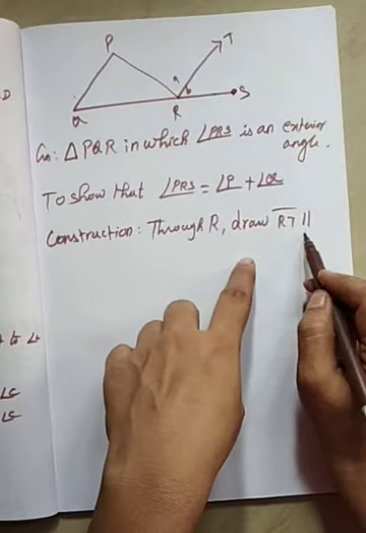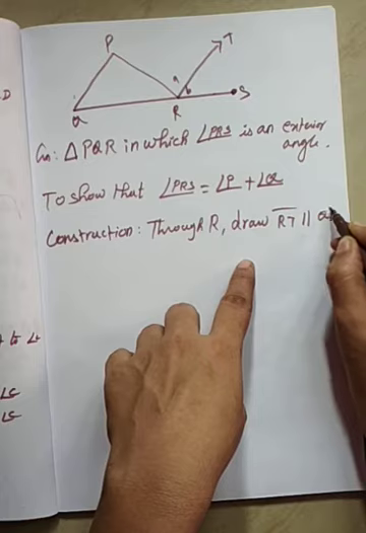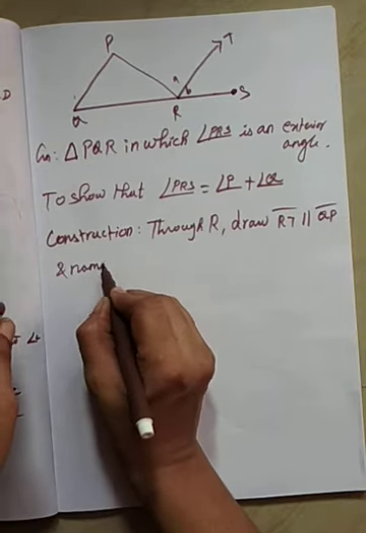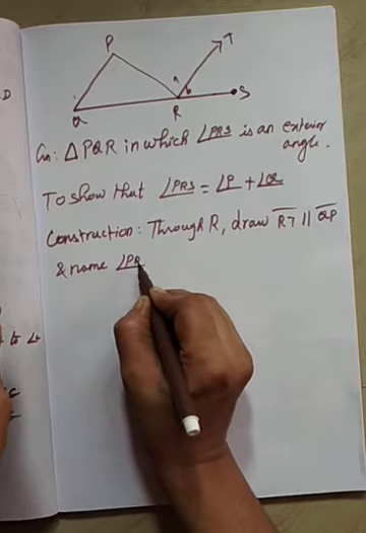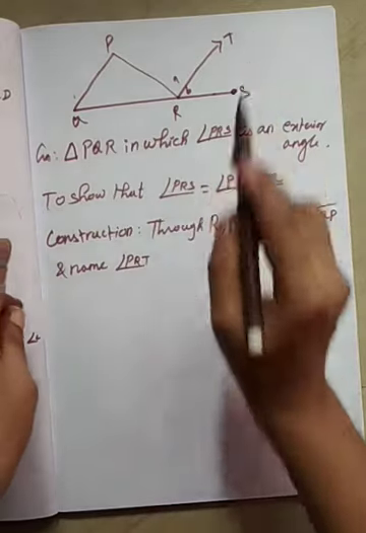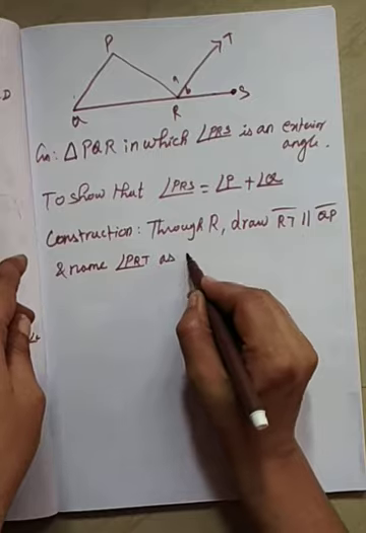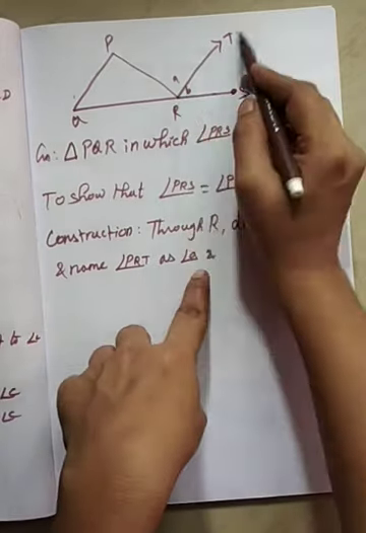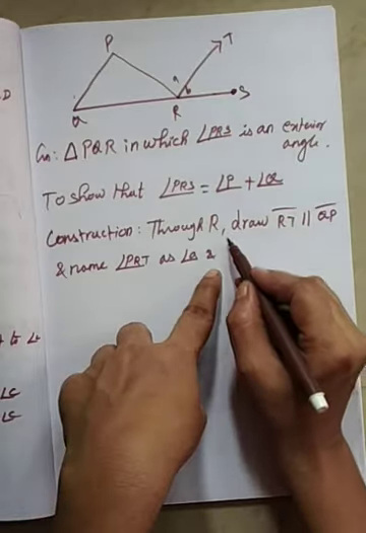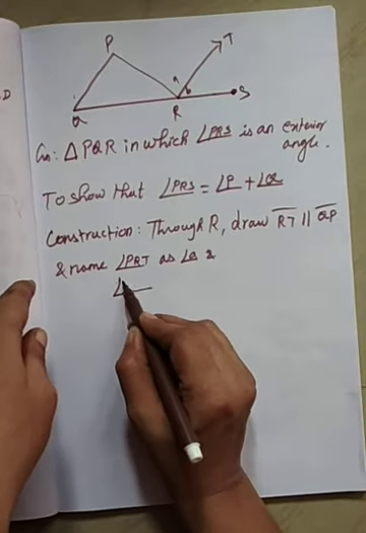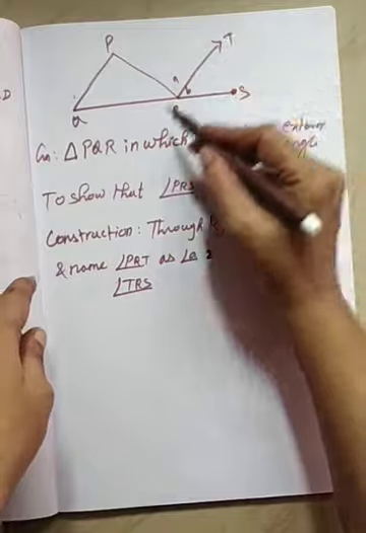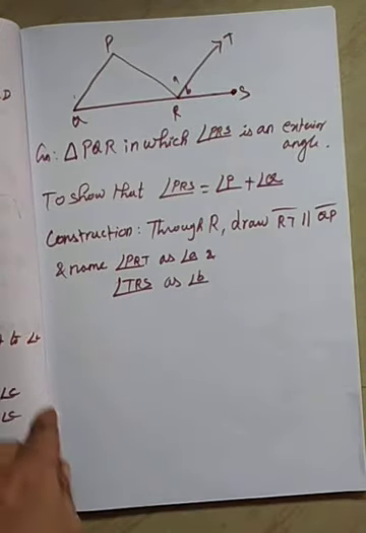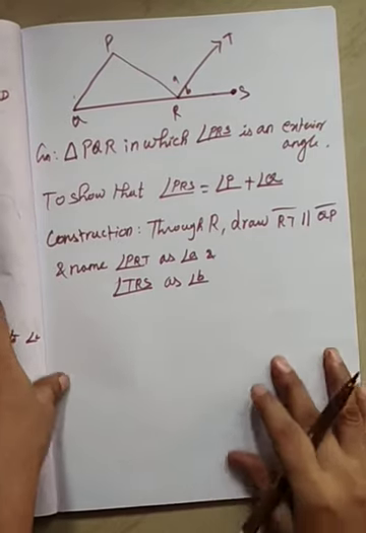And name angle PRT as angle A, and PRT is angle A, right? And then angle TRS is angle B. Okay.